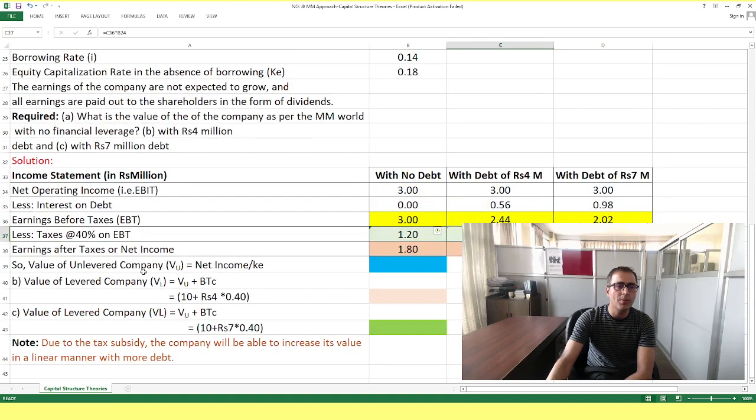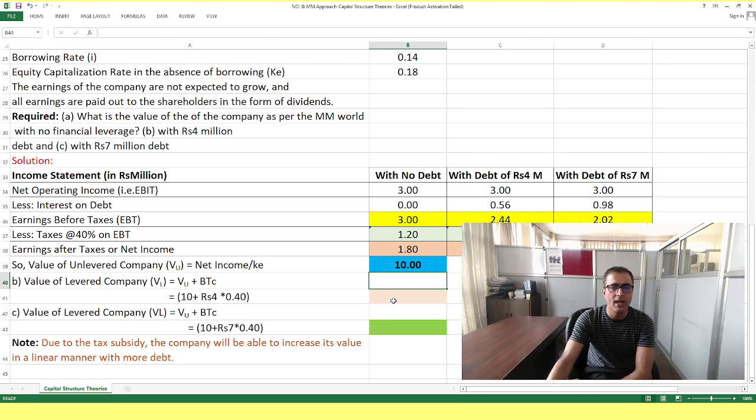Now the question is what would be the value of the unlevered firm. First we need to calculate it. Unlevered means the company uses only equity, so net income, which we already calculated, divided by Ke, the cost of equity capital, which is given here: in the absence of borrowing, 18%. So what you get is 10 million, the value of the unlevered firm. Now, for the value of the levered firm: a levered firm is a company which uses both debt and equity. That is the important point.